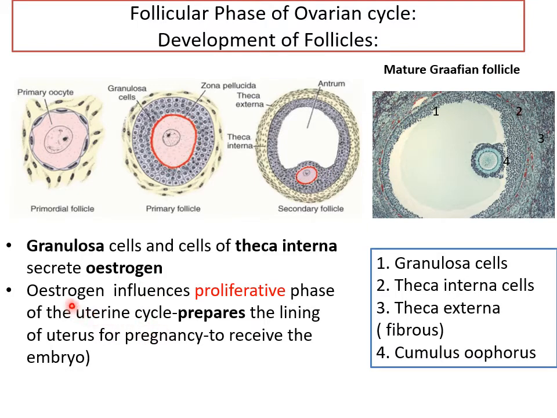Now, what is estrogen going to do? We will see how it influences the proliferative phase of the endometrial or uterine cycle. In effect, it prepares the lining of the uterus every month in case pregnancy occurs. So the endometrium or the lining of the uterus must become a nourishing bed to receive an embryo in case pregnancy occurs. You know, pregnancy may or may not occur. Okay.